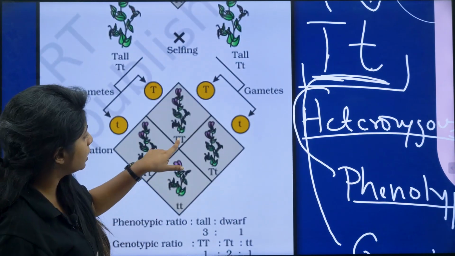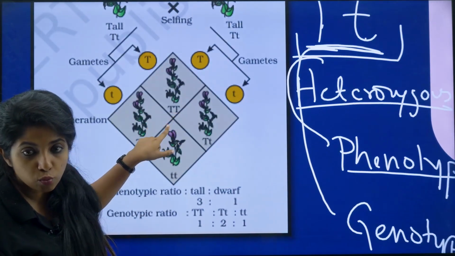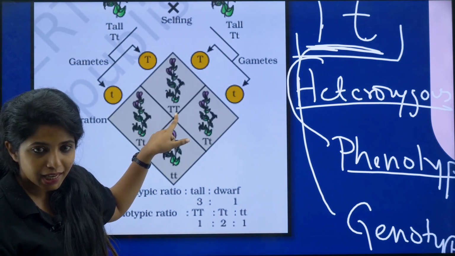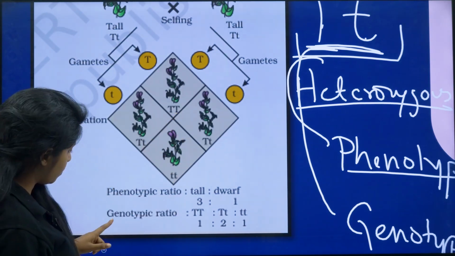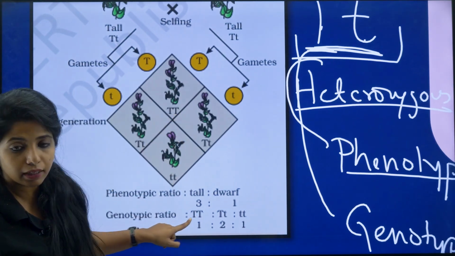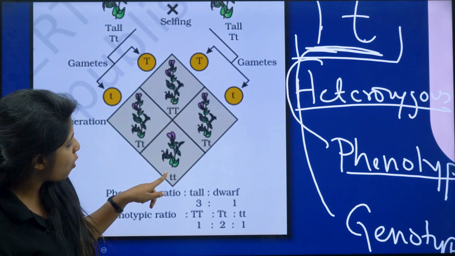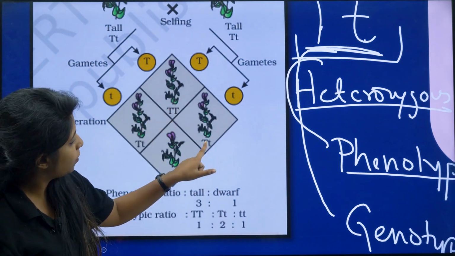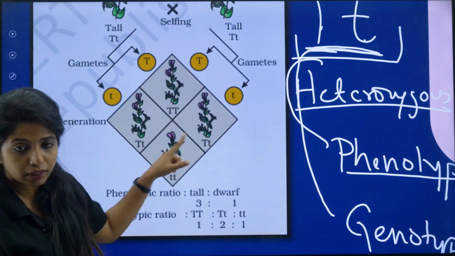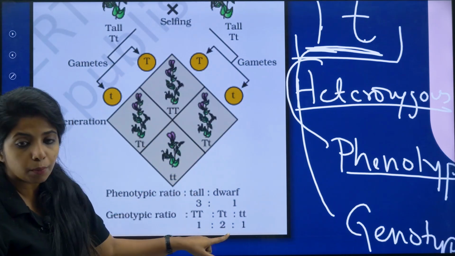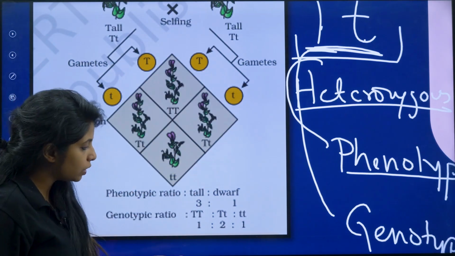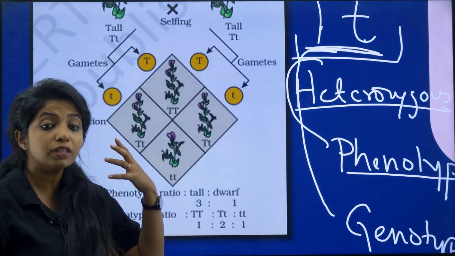So as you can see over here, one among them is homozygous. If we talk about genotypic ratio, you see capital T, capital T, there is only one. Small t, small t, there is only one. What about capital T, small t, the heterozygous? If you see, they are 2 in number. So what is the genotypic ratio? Genotypic ratio is 1:2:1.